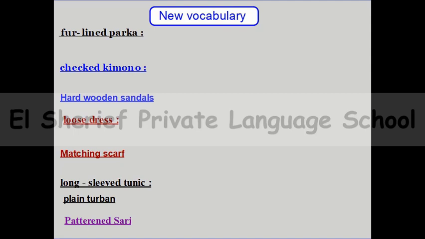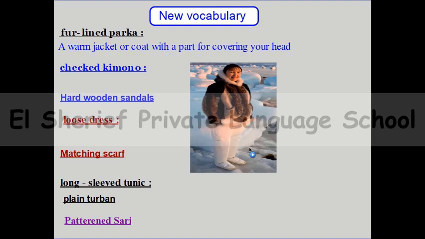The first word is fur-lined parka. So what does it mean? A warm jacket or a coat with a part for covering your head. Can you see this picture? Of course, it's not right. Can you see this picture? Yes. So this is the right picture for fur-lined parka. So this kind of jacket is fur-lined because there's a line of fur. Can you see it? Fur-lined parka.